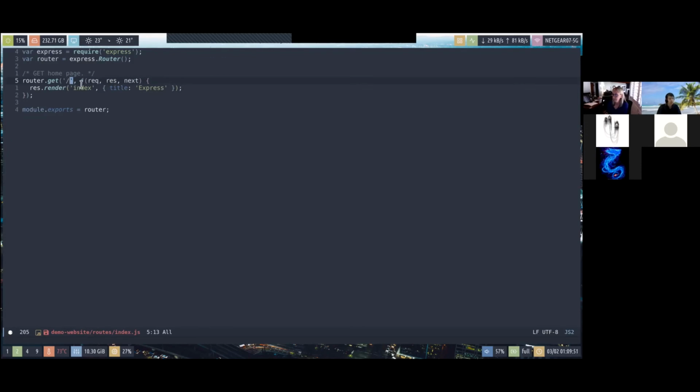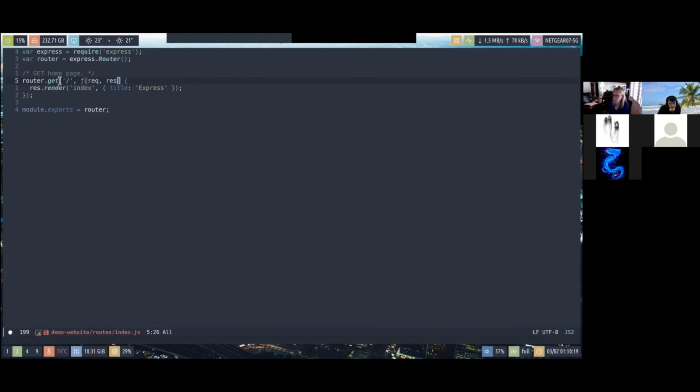But in this case, you have this GET request, and you expect only a single slash, and then you have a callback function. This F thing is function, req is the request object, res is the response object, and next is the next middleware. In this case, we don't really need the next middleware because we basically send the file back to the client, and there's no next step to it.